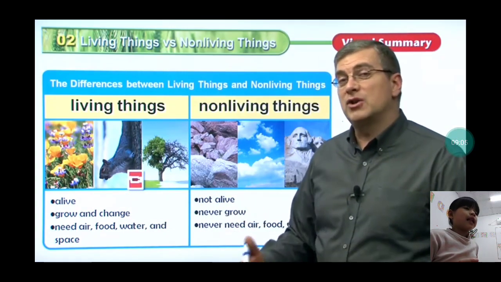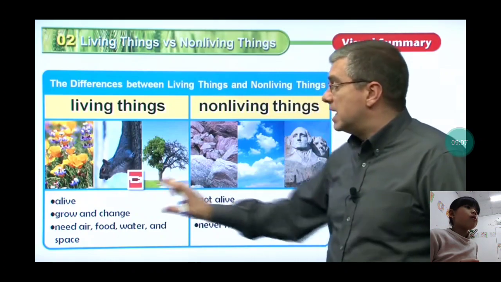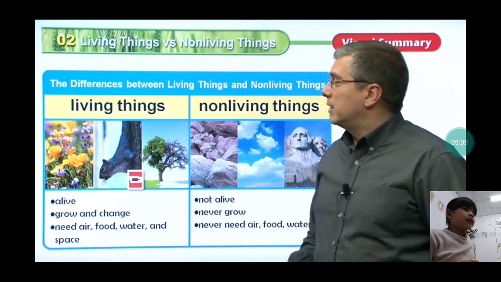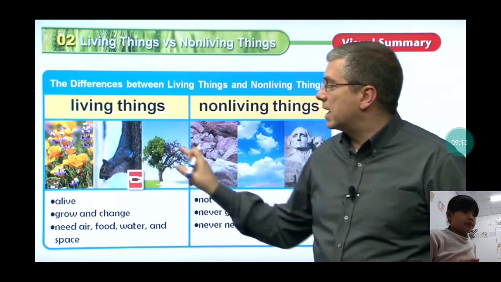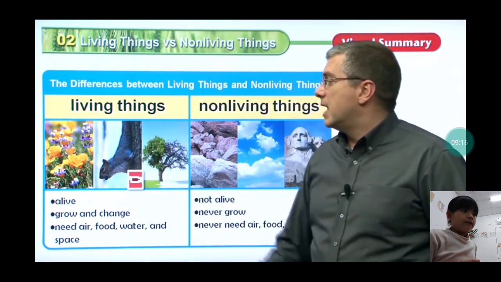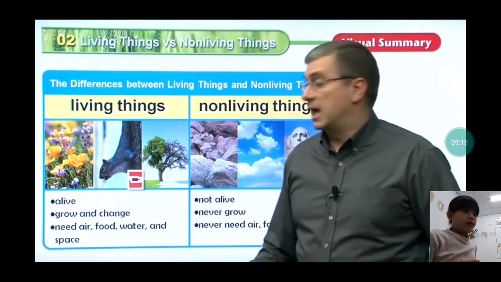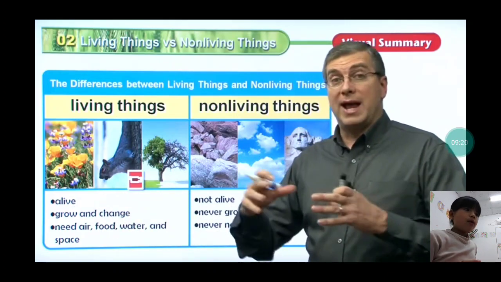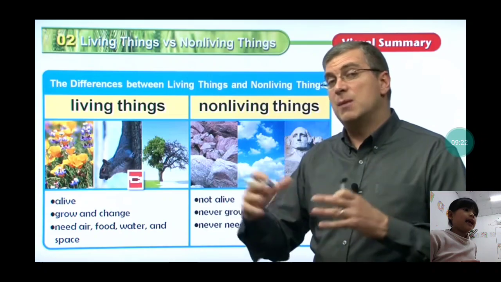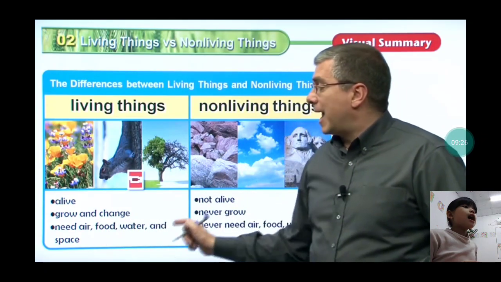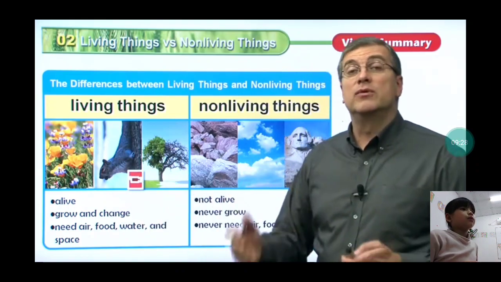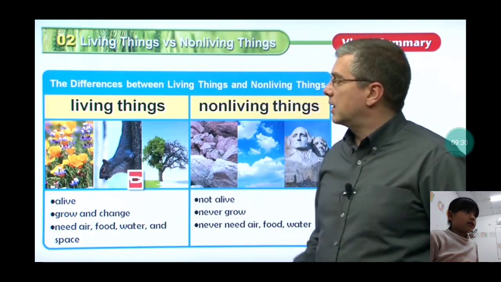We have a flower, a squirrel, and this one is a plane. Now I will read to you: living things grow, change, and need air, water, and space. Okay, now this one is our student.